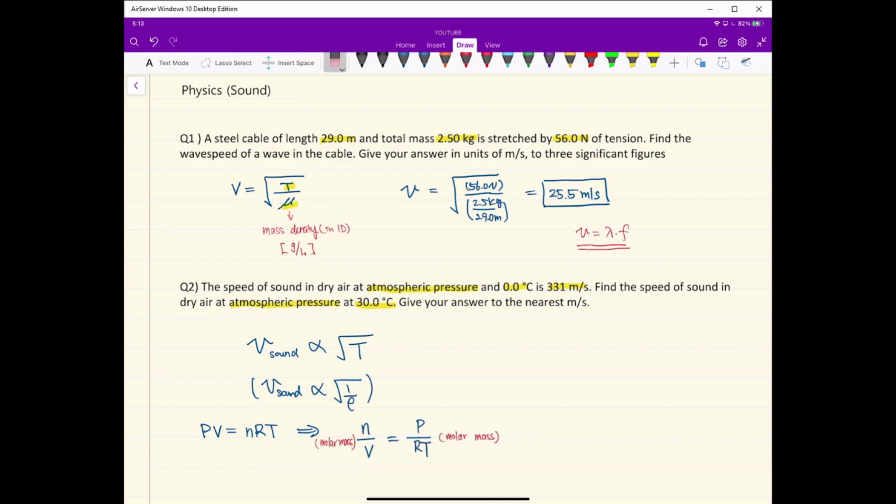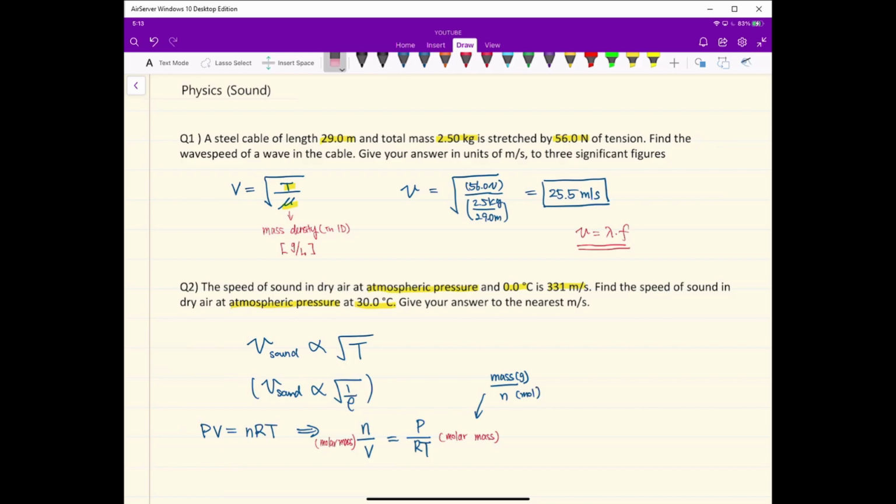We can multiply molar mass to both sides of the equation. That molar mass is the ratio of mass over moles, which you can write as mass in grams over n, where n is number of moles.